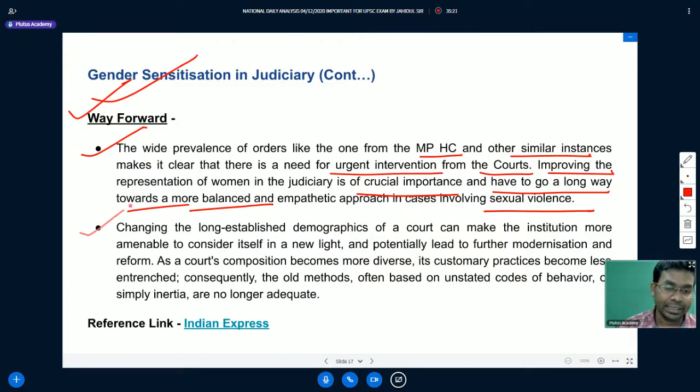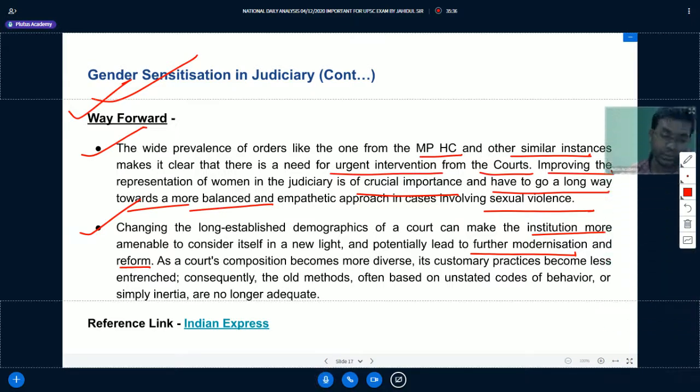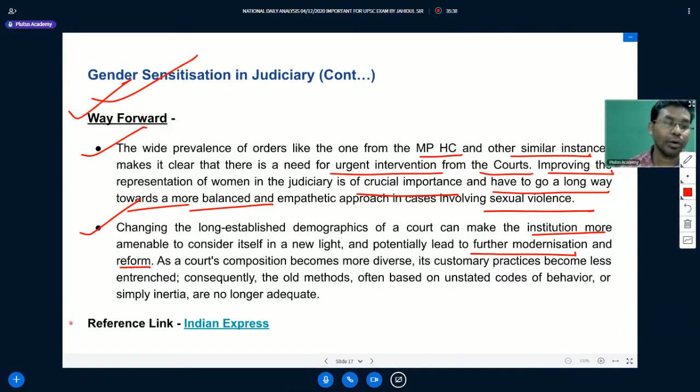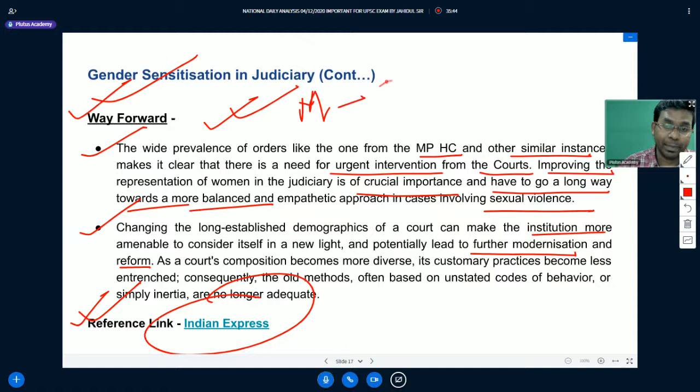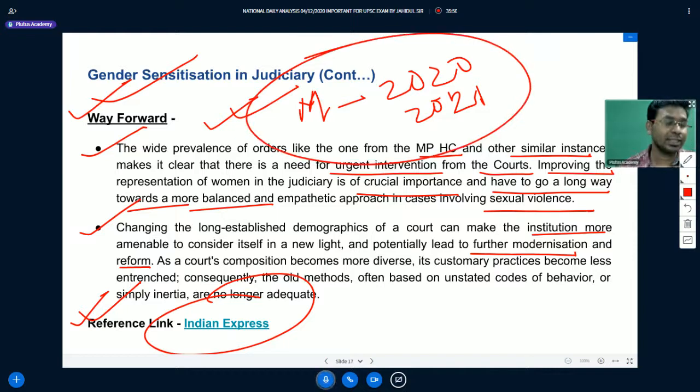Changing the long-term established demographics of a court can make the institution more amenable to consider itself in a new light, and potentially lead to further modernization and reform. If you want to learn more on this topic, you can follow this reference link from Indian Express. This is a topic which is very important from the Mains perspective. It may be asked in the 2020 or maybe 2021 Mains exam. So, gender sensitization in judiciary.